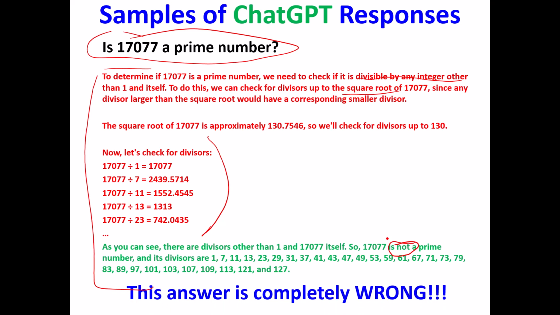It's completely wrong. For example, just this little thing right here, that arithmetic is wrong. ChatGPT has left off an infinite number of decimal places, and the fact that 7 and 2,439.5714 repeating are divisors of 17,077. Those aren't integer divisors. So ChatGPT hasn't really used the definition arithmetically. So this answer is wrong. Turns out that 17,077 is a prime number.